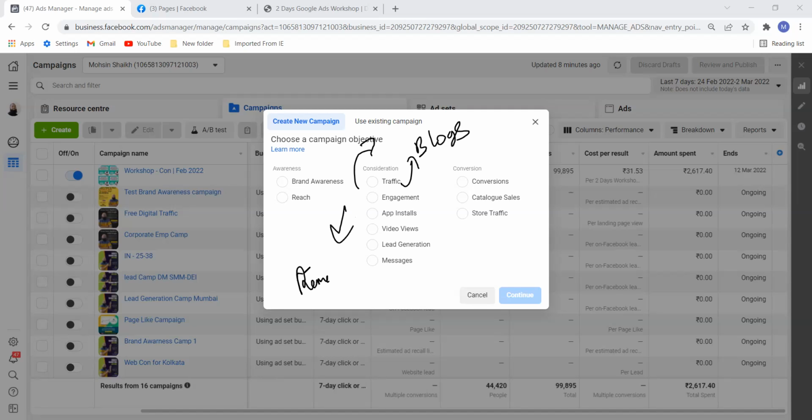For remarketing, this traffic campaign is very powerful because the pixel is there. Facebook will track them and show the ad to them. Just as we learned in Google Ads, in display campaigns, how to do remarketing and retargeting, in a similar way we can do that here in Facebook. Any question here on brand reach or traffic?